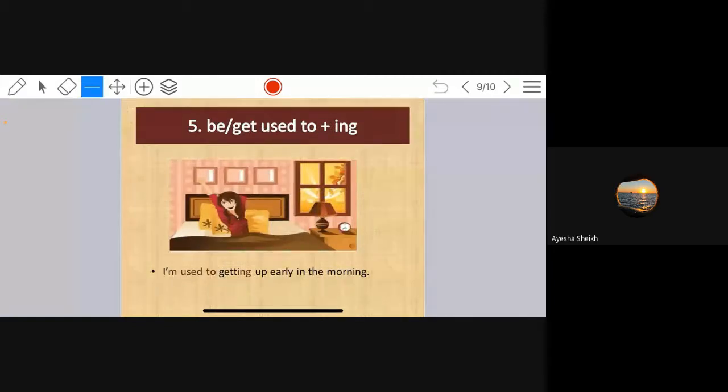Number 5. Be, get, used to plus ing. I am used to getting up early in the morning. So after used to also you can use ing. When it is a regular action, when you are doing something regularly or every day, with that you can use used to plus ing. I am used to reading at night, or I am used to sleeping early. I am used to getting up early, like that.